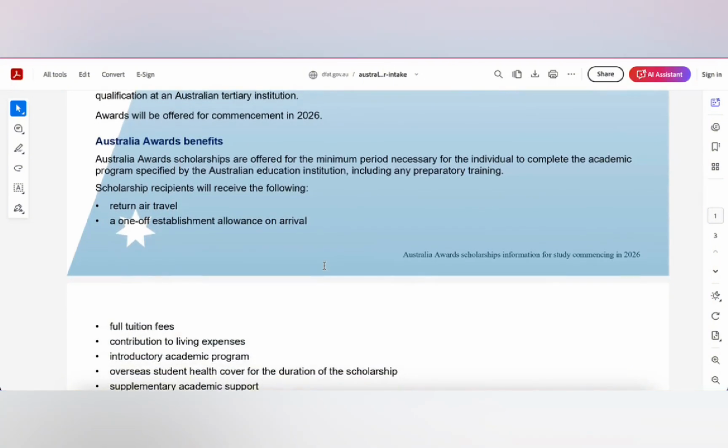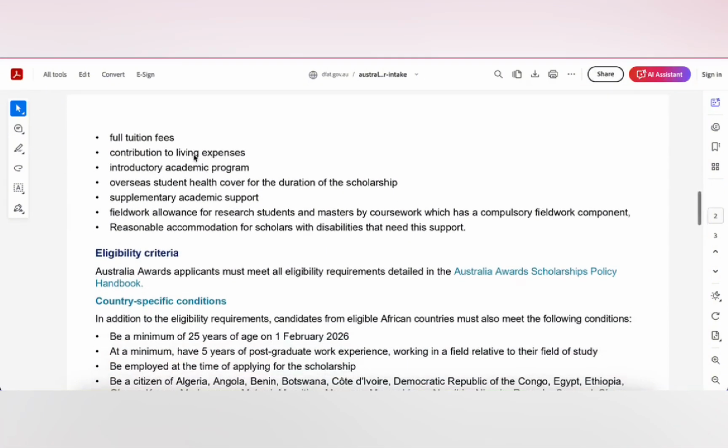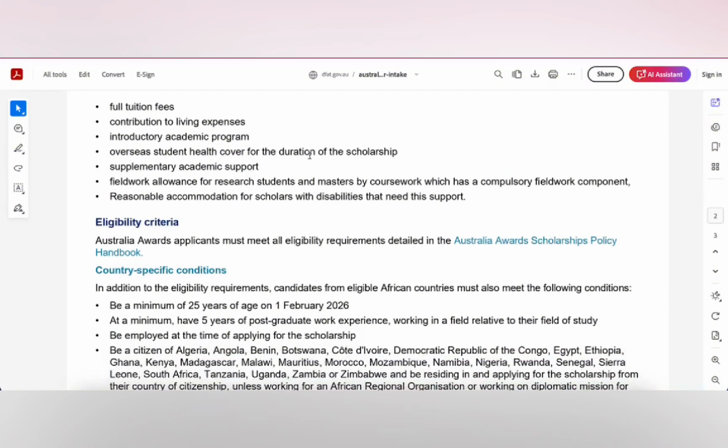The benefits of the scholarship, which I know you like, this is the part you like most. You will get a return air travel. Return air travel meaning you get a flight ticket to Australia and back home after your studies. You get a once-off establishment allowance on arrival. This is like a settlement allowance to help you get settled in Australia. Of course, your tuition fees will be covered. You get a contribution to living expenses. There's an introductory academic program that you undertake. You also get your health cover for the duration of the scholarship.